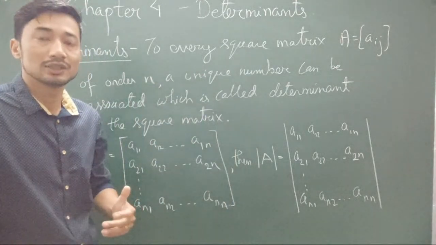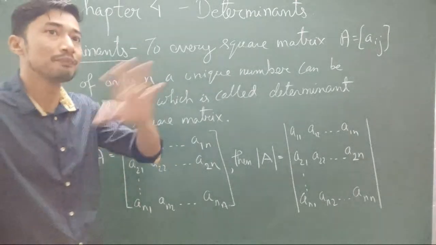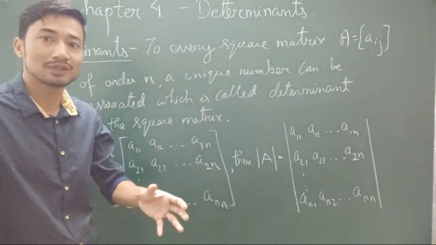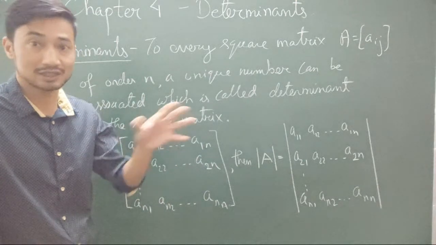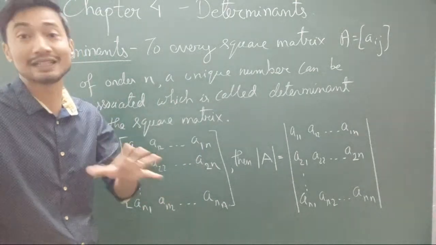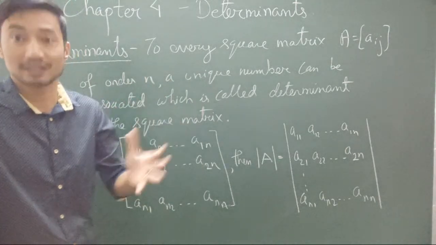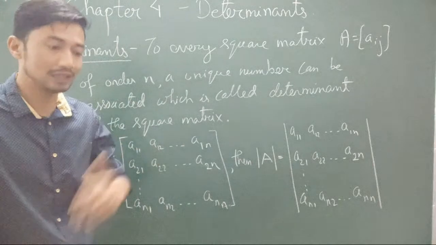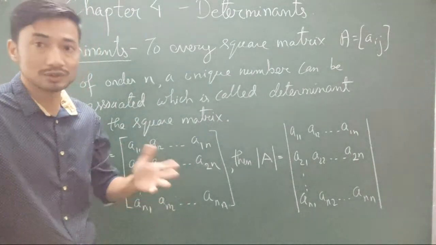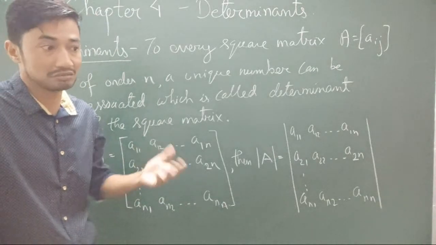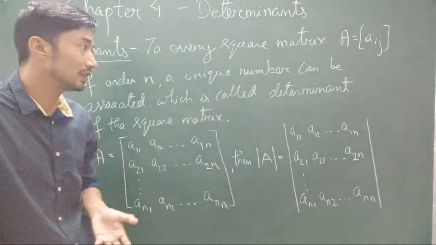So it's something like the magnitude of the matrix: if the matrix is the vector quantity, the magnitude of that vector quantity is the determinant of that matrix. Not exactly, not technically, but a way to understand what a determinant is. A value associated with a matrix, but it will have its own different properties and its own ways of being solved. It can be solved.